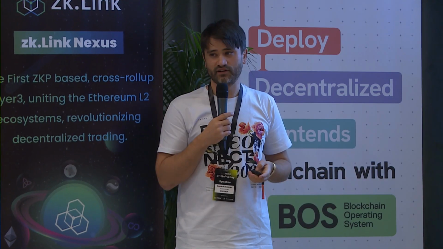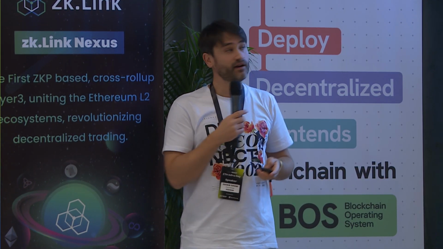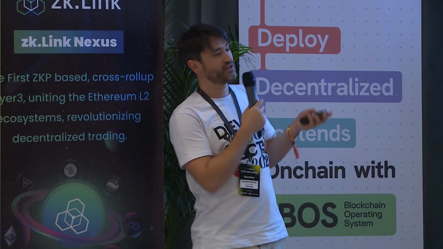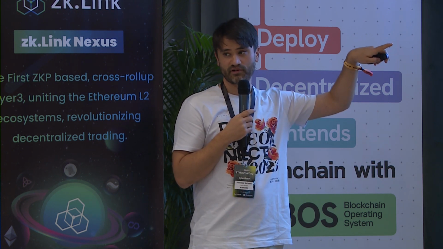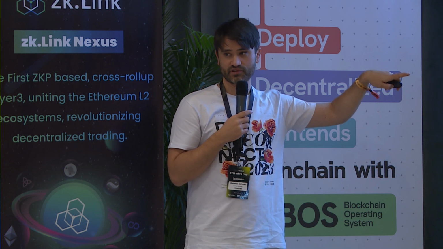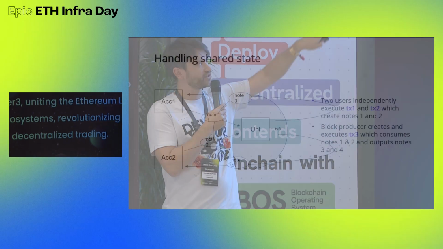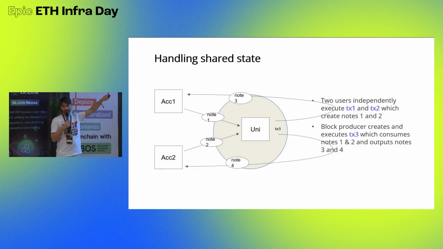But who would initiate that transaction? In that case, account 1 would initiate the transaction and would say, I want to swap at Uniswap, and therefore create a node. And this transaction 3 here, the Uniswap transaction. But who initiates the Uniswap transaction? That could be the operator of the Uniswap thing, or it could be the network operator.